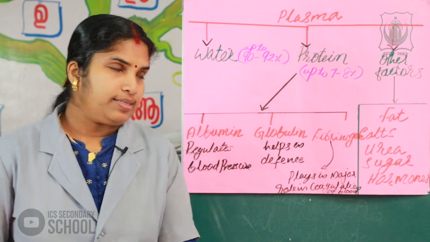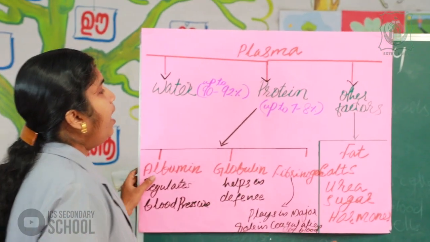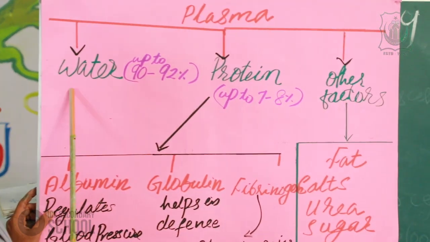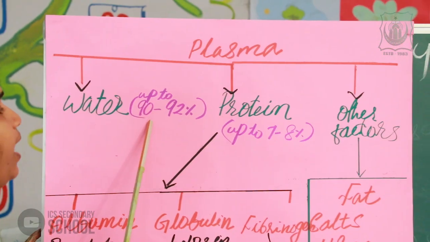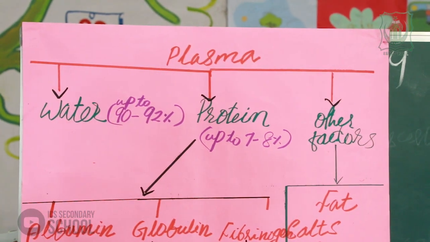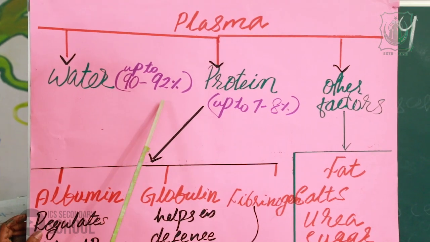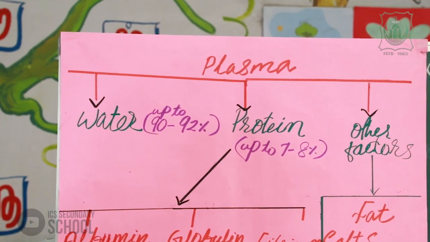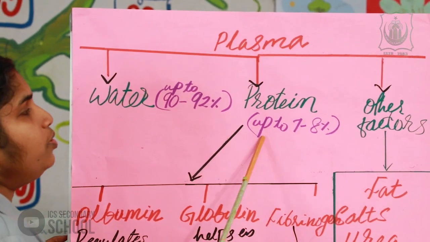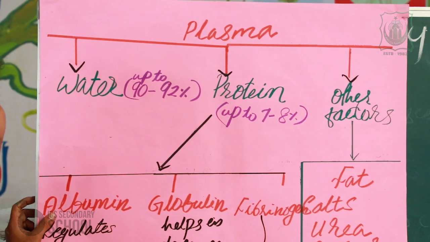Please listen. Inside the plasma, we can see water, up to 90 to 92% of water. Next, up to 7 to 8% protein.